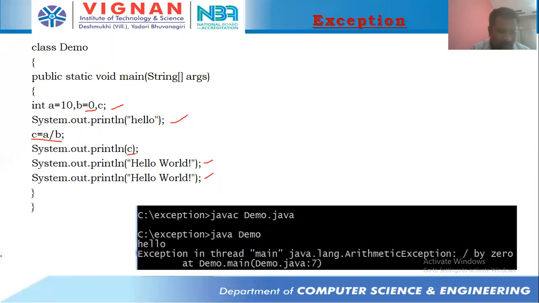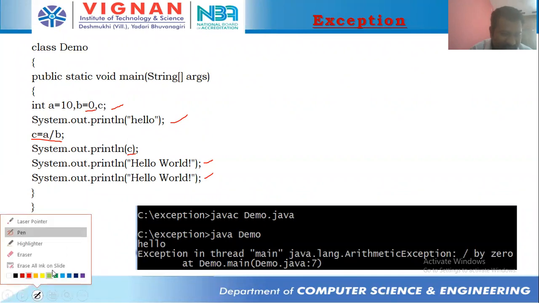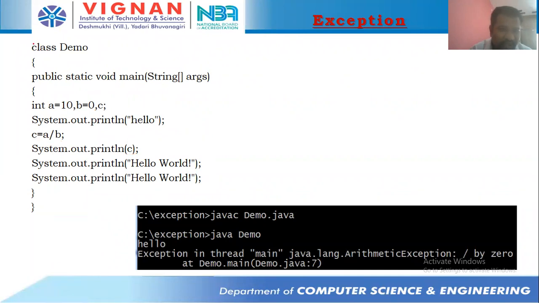Now you can see what's going to happen, just like previously I said, abnormal termination, right? So this is going to happen. We give it to the Java compiler, and this compiler doesn't generate any error. We compiled it, the compiler doesn't generate any error, and we give it to the JVM, java space demo.